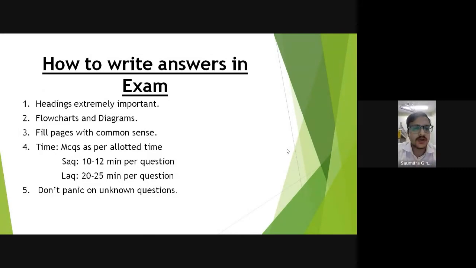You read it particularly. And if it's not coming to you, then you can approximately guess and write. You don't need to be very specific about it. Headings are more important than writing specific things.